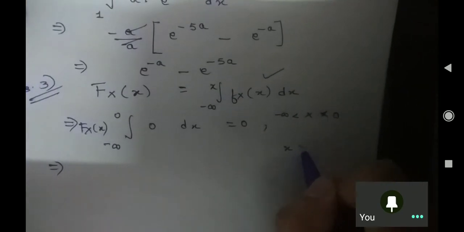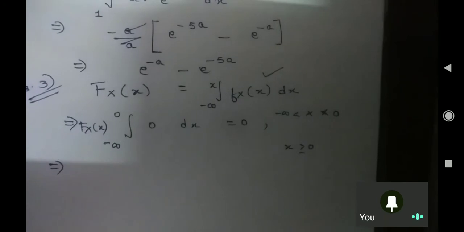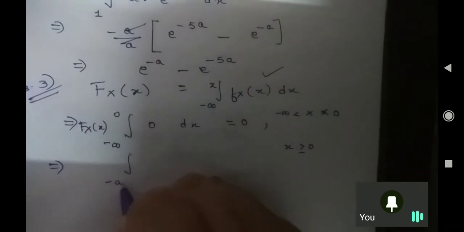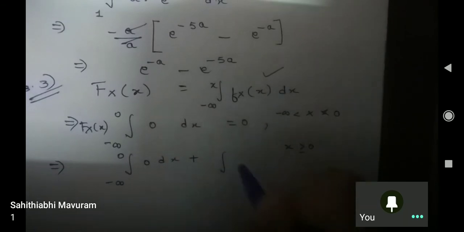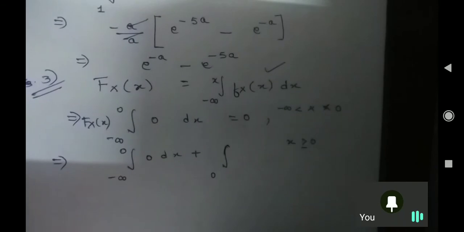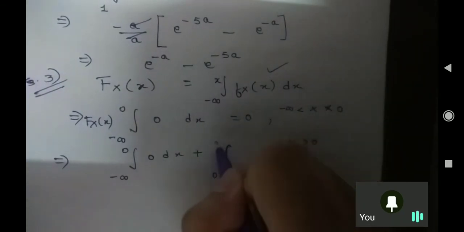Moving further, now let us comment on if your x is greater than or equal to 0, there is one possibility. So from minus infinite to 0 it will be 0 dx, plus from 0 we don't know till where it will go.